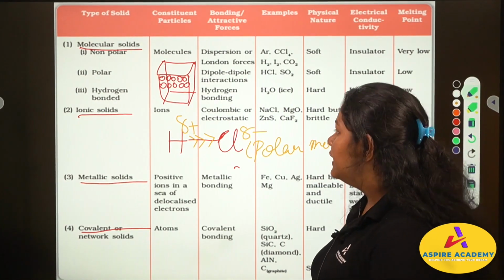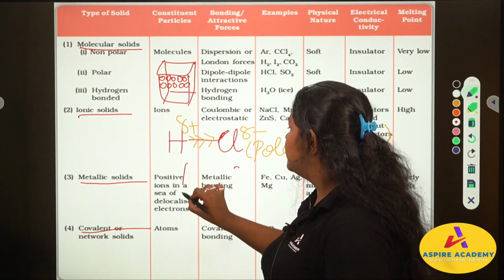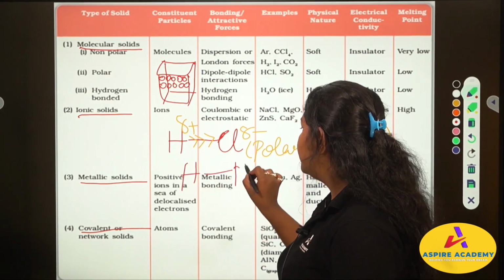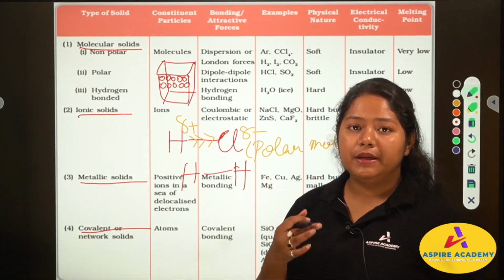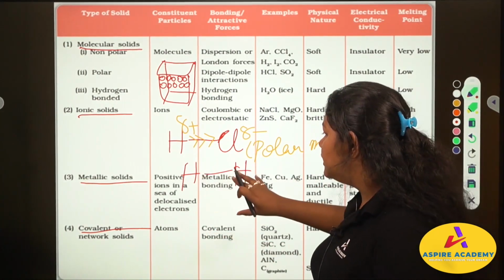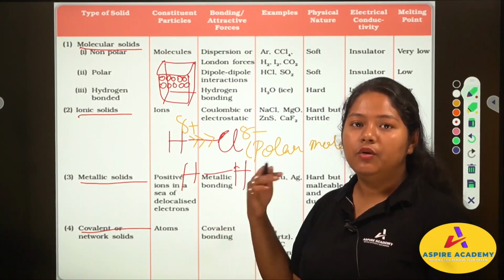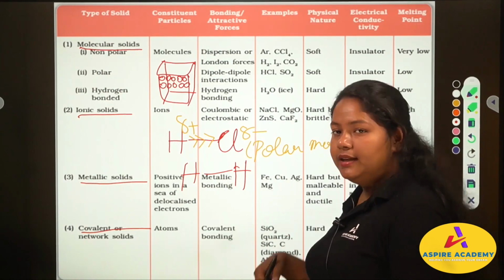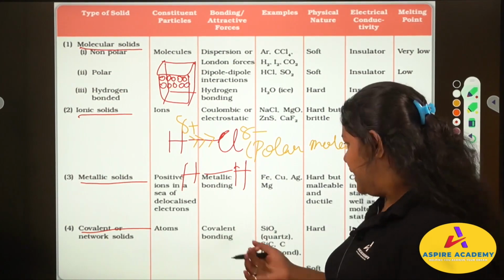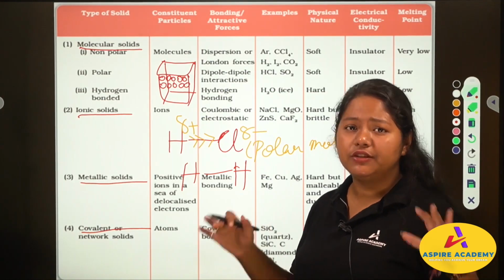Then suppose we took the example of hydrogen. In hydrogen and hydrogen, neither of the atoms is more or less electronegative. As a result, there is no shift in electron density.